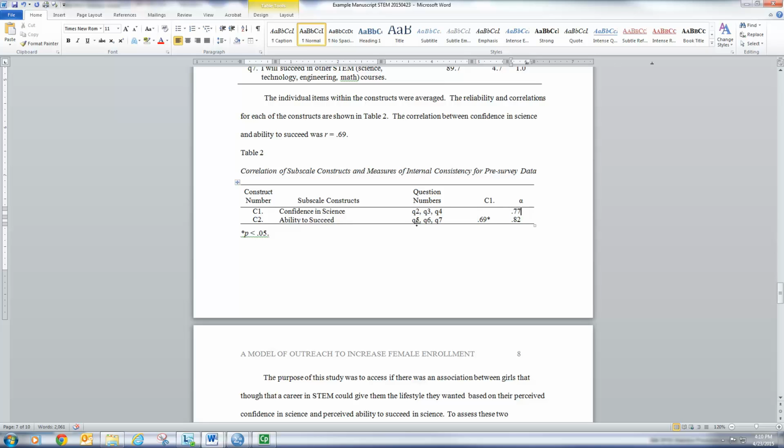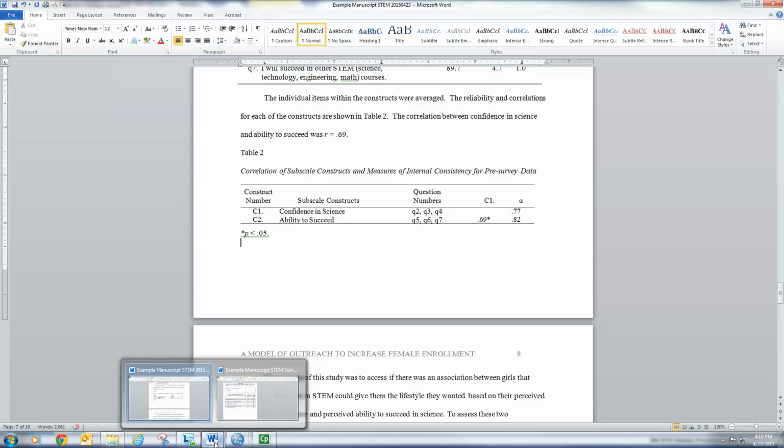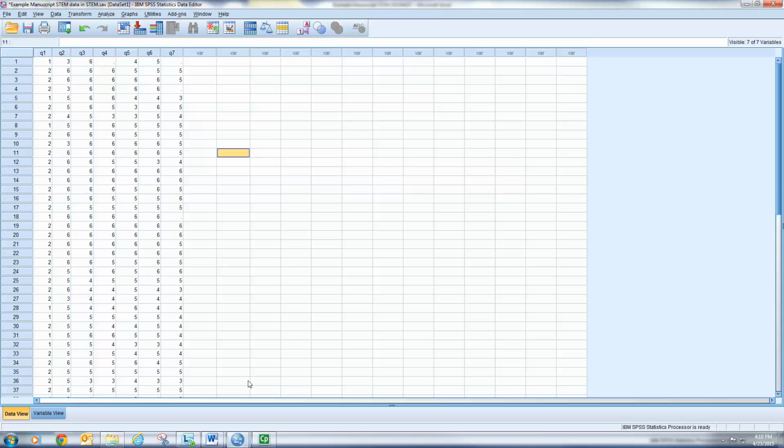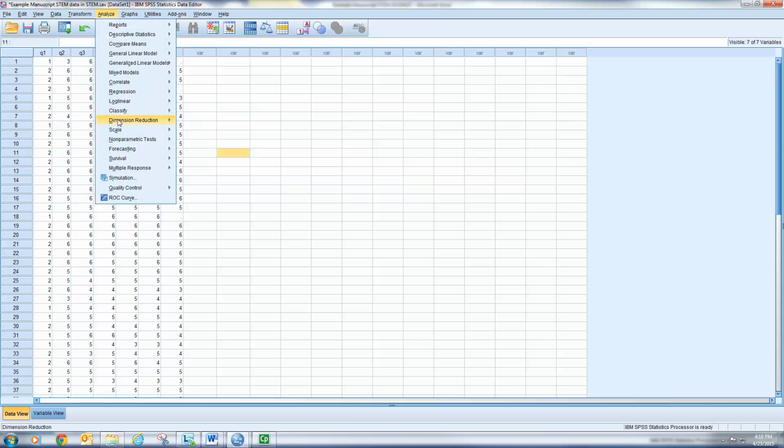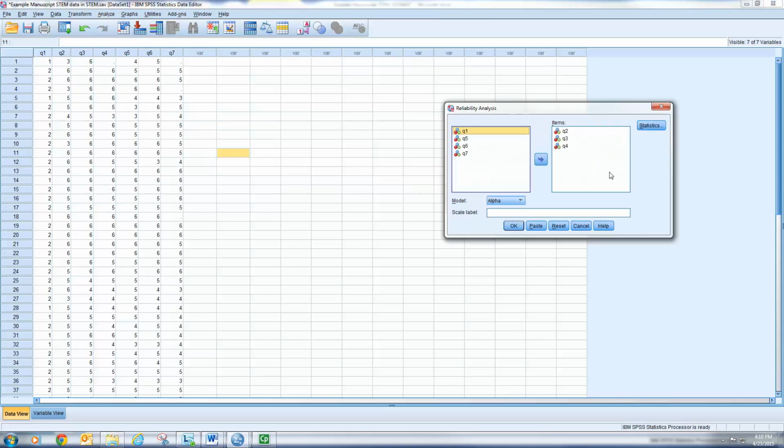Why don't we go ahead and do that? That's items 5, 6, and 7. So I need the reliability for those. I'll come on over, and I'm going to go Analyze, Scale, Reliability. I'm going to reset this, and I'm going to bring over 5, 6, and 7.